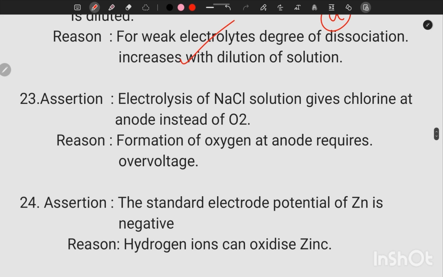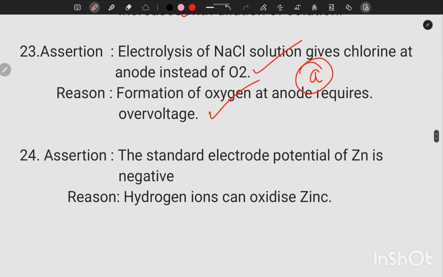23rd question, assertion. Electrolysis of NaCl solution gives chlorine at anode instead of oxygen. That we know due to overpotential of oxygen. So reason, formation of oxygen at anode requires overvoltage. So assertion and reason both the statements are correct, and reason is the correct explanation of assertion. And 24th question, assertion. The standard electrode potential of zinc is negative. It's correct statement because zinc is more reactive than hydrogen. Then hydrogen ions can oxidize zinc. Both the statements are correct, and reason is the correct explanation of assertion.